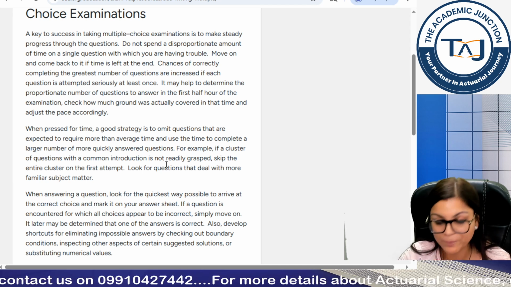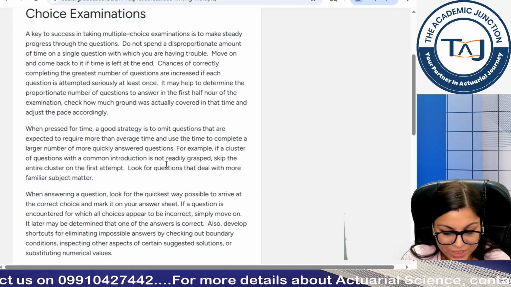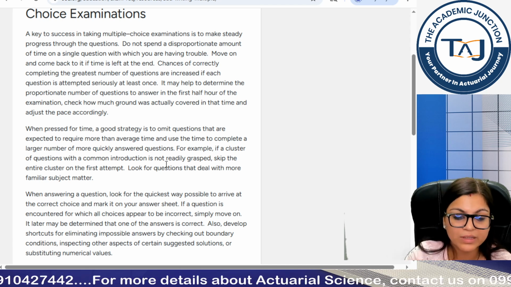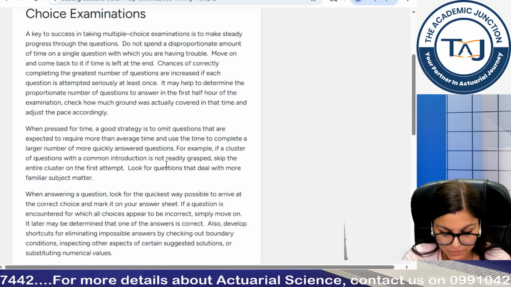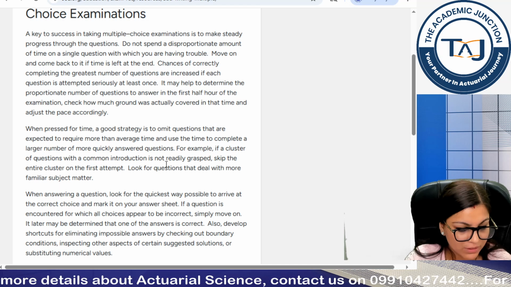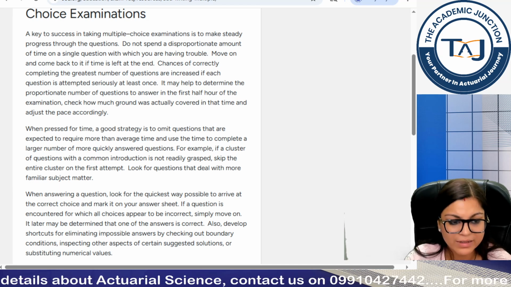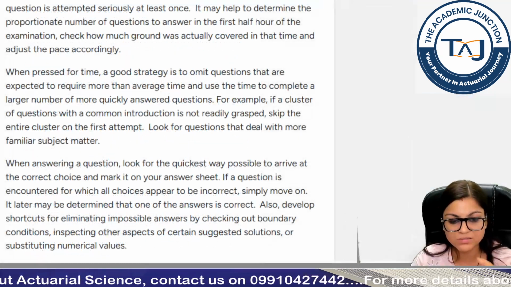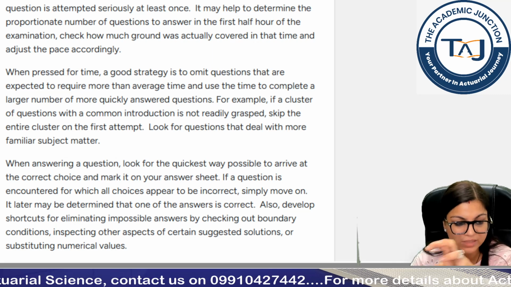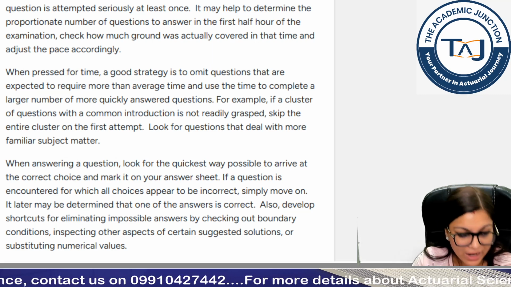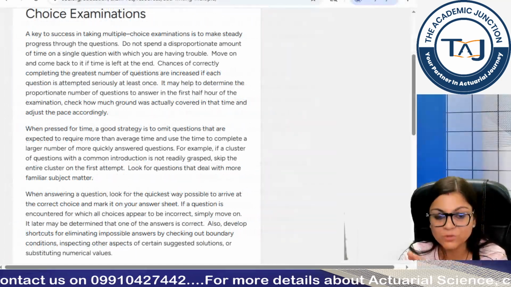So when we are appearing for MCQ questions, one of the important tips that we have to understand is that we have to wipe out the irrelevant options. So first read the question, try to do it, and instead of directly comparing, what you can do is try to understand: okay, this is what it is fitting in, these are the options that seem to be correct, these are the options that are not fitting at all, these are the options that are not correct at all.